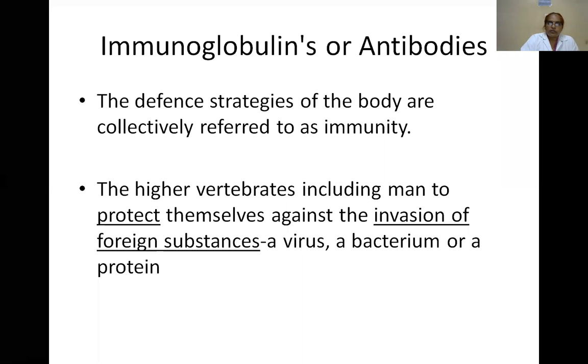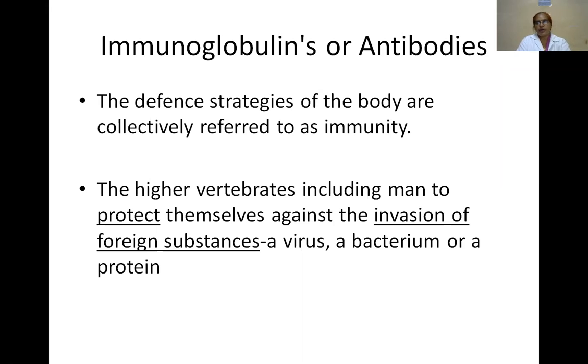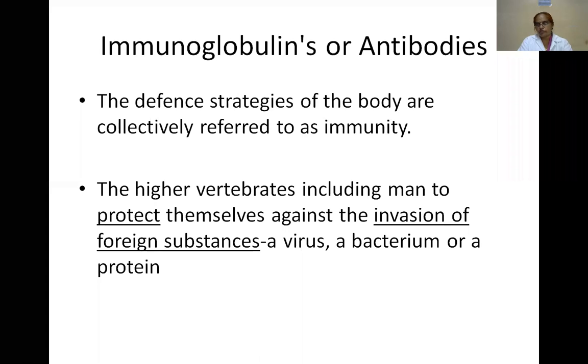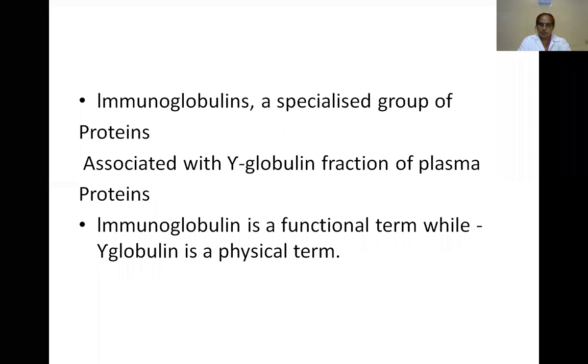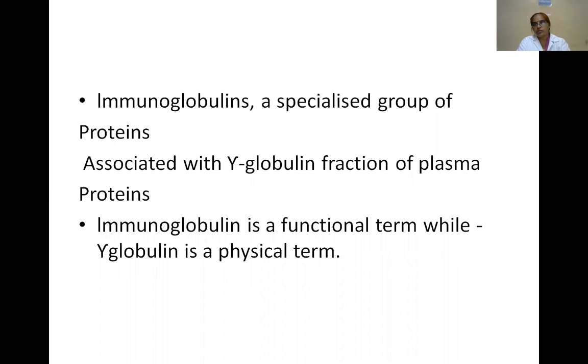electrophoresis pattern. Okay, the main function of the immunoglobulins is defense against invasion of foreign substances produced from viruses, bacteria, or proteins. The defense structures of the body are collectively referred to as immunity. Why are they called gamma globulins? Immunoglobulins are also called gamma globulins because these immunoglobulins are associated with the gamma globulin fraction of the plasma proteins.